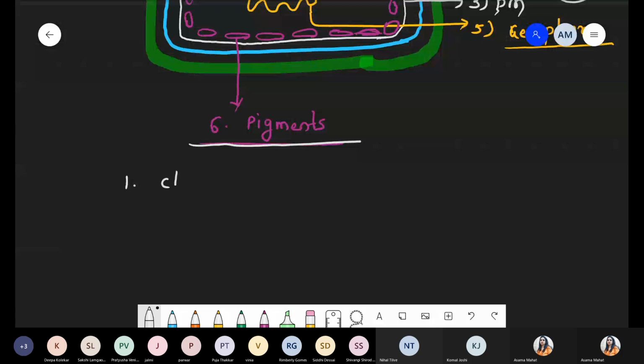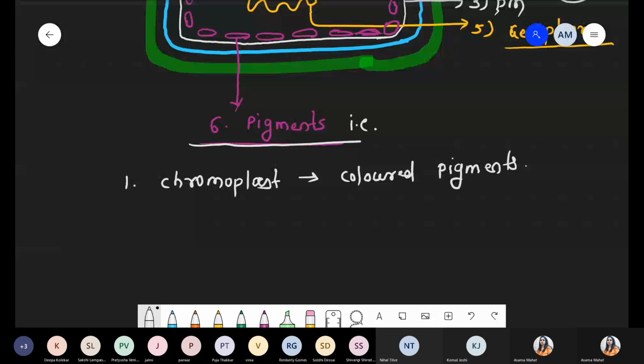So the first pigment is chromoplast, and chromoplast is nothing but colored pigments. Whatever we are talking about as pigment is a typical structure, right? More specifically, that pigment is the typical structure of the thylakoid.